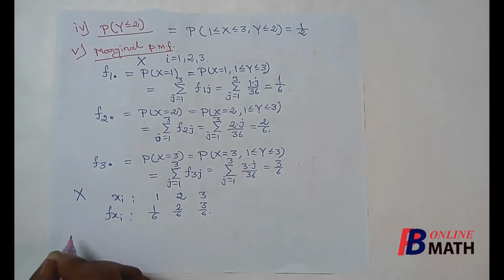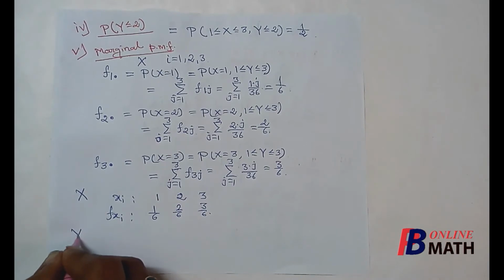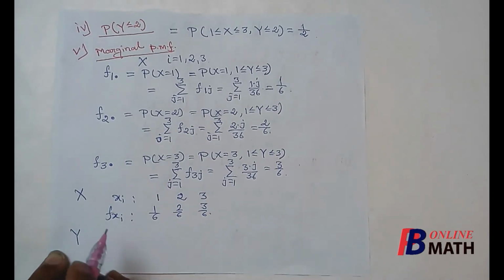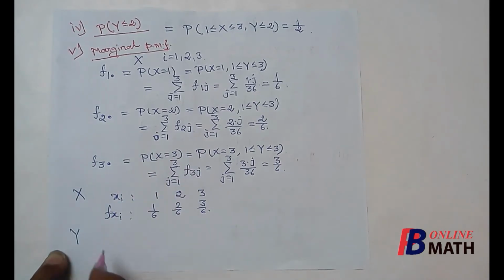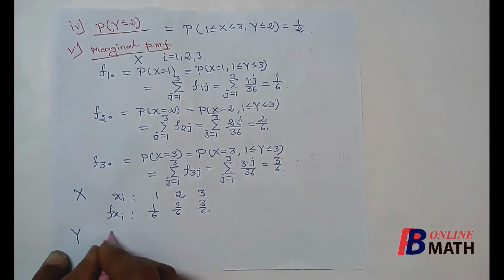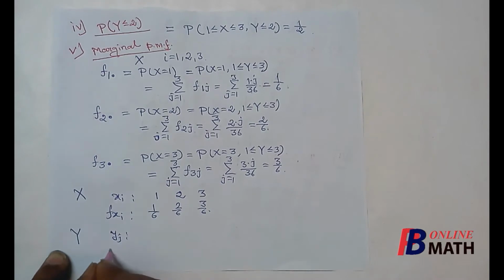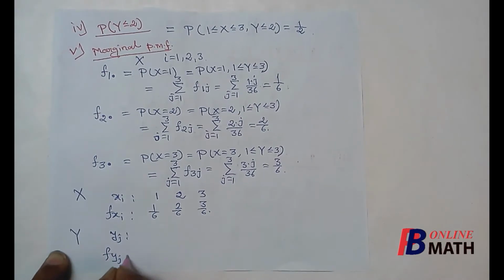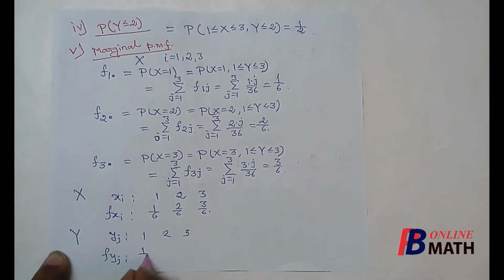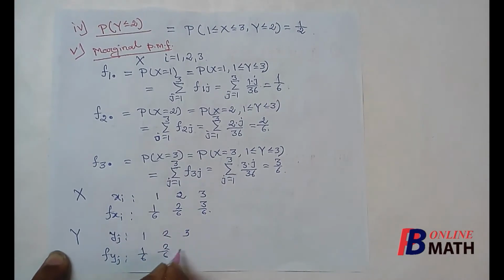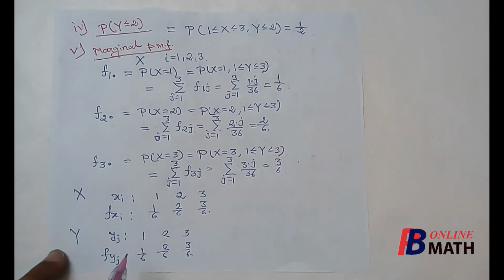Similarly, if we compute the marginal mass function of y, since x and y are symmetric here, you can find that the spectrum is 1, 2, 3, and the masses are the same, 1 by 6, 2 by 6 and 3 by 6. So these are the marginal PMFs of x and y.